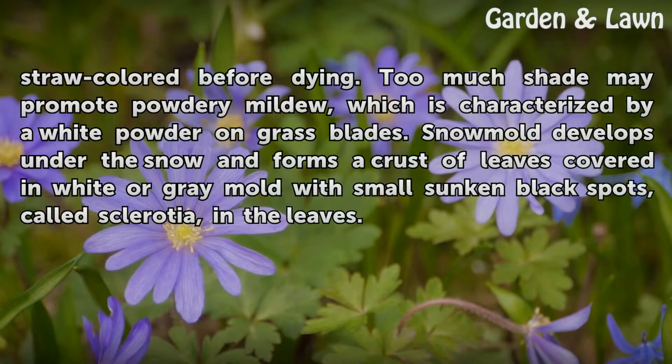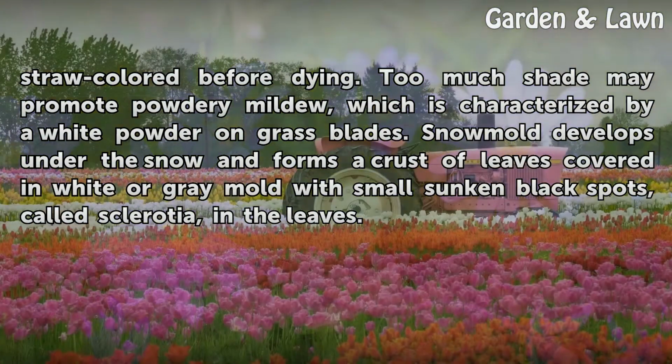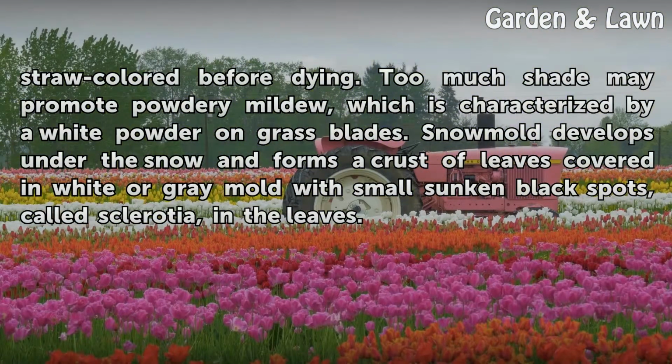straw-colored before dying. Too much shade may promote powdery mildew, which is characterized by a white powder on grass blades. Snow mold develops under the snow and forms a crust of leaves covered in white or gray mold with small sunken black spots, called sclerotia, in the leaves.